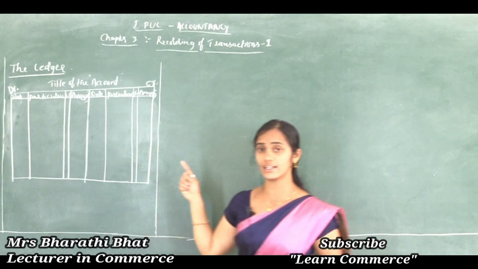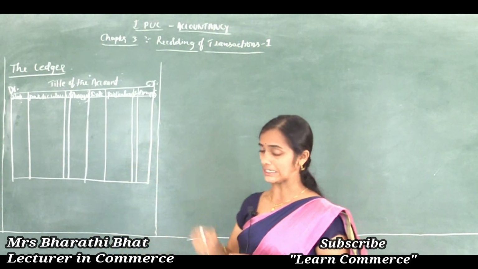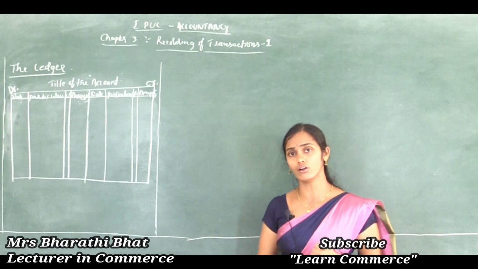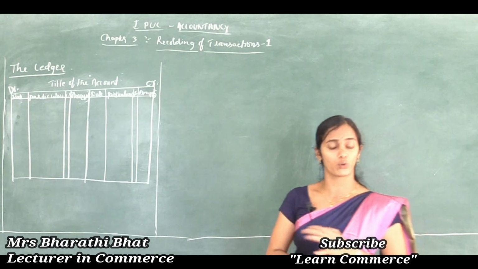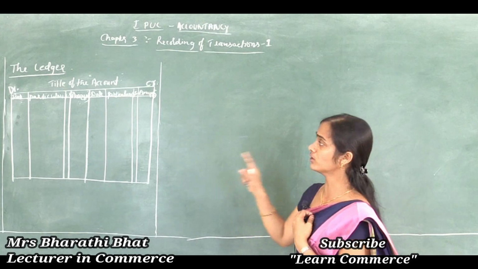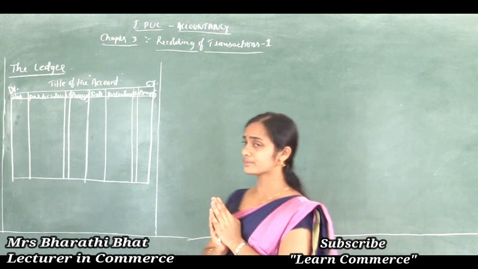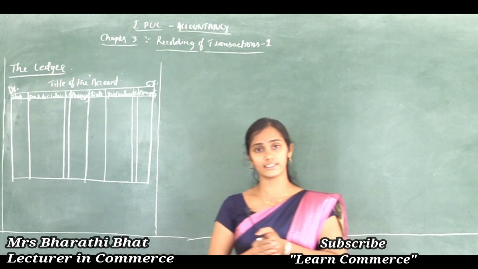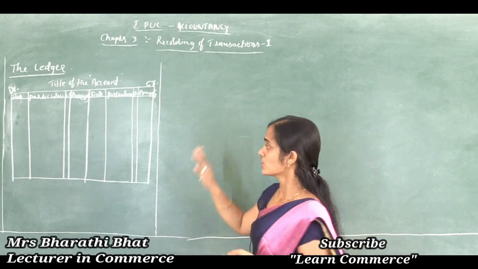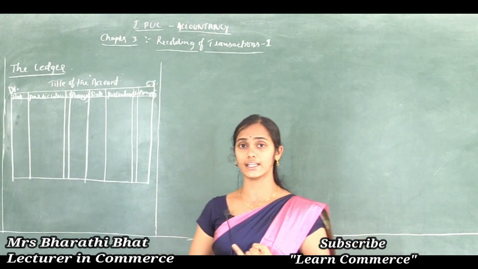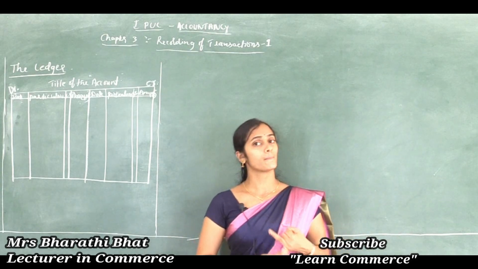So based on that journal we can record the name of the account in the particulars column, and the journal folio, we know, is to record the page number of the journal, that is, the original book, and the amount is recorded in numerical numbers. See here, classification of ledger accounts based on permanent accounts and temporary accounts. So here in this class we will study the concept called posting, ledger posting.